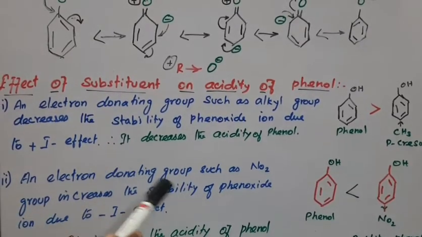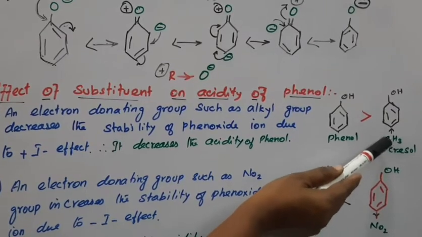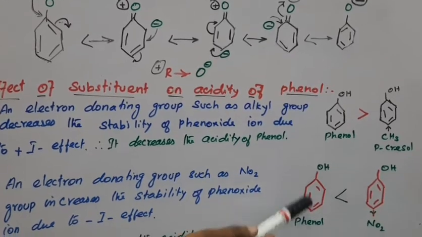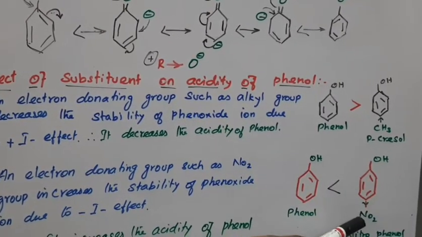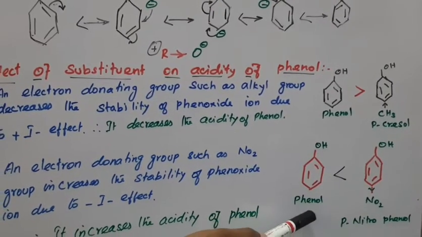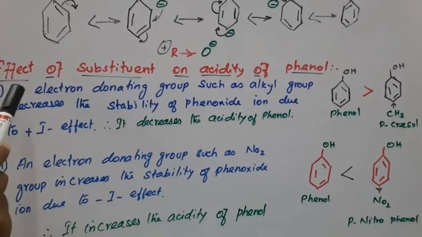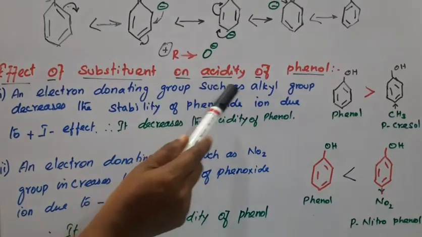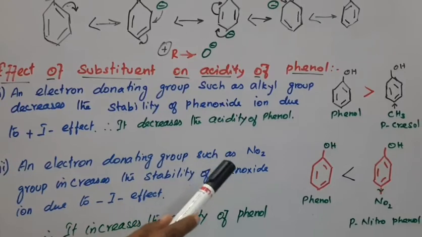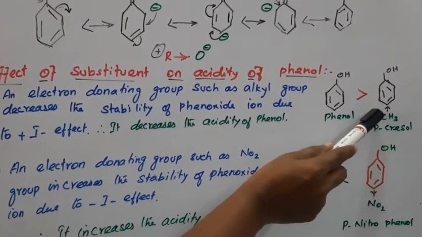Here you see this is phenol, but in the presence of a substituent like an alkyl group, a methyl group, what happens? At the same time, consider phenol with the NO2 group, an electron withdrawing group. An electron donating group such as an alkyl group decreases the stability of the phenoxide ion, because we already studied this is the plus I effect, which keeps releasing electrons, so it decreases the stability.